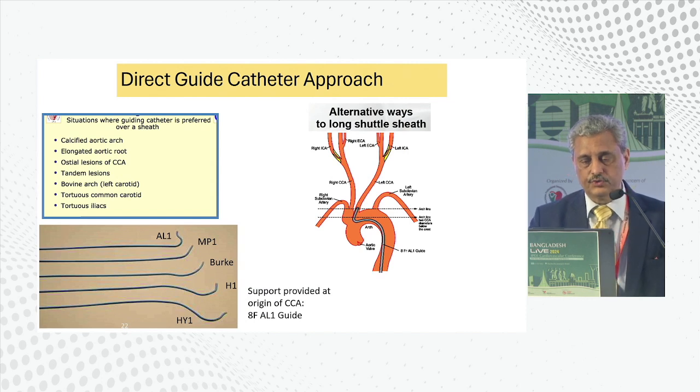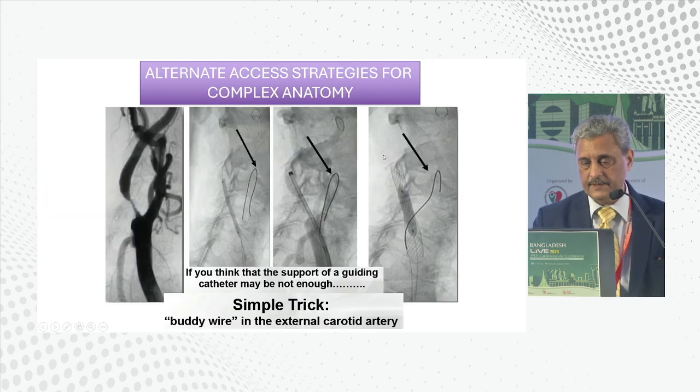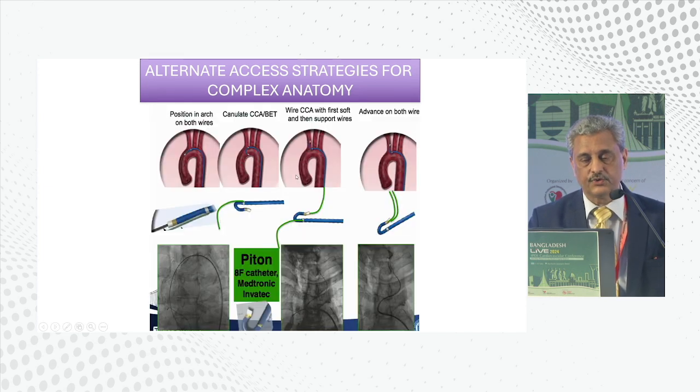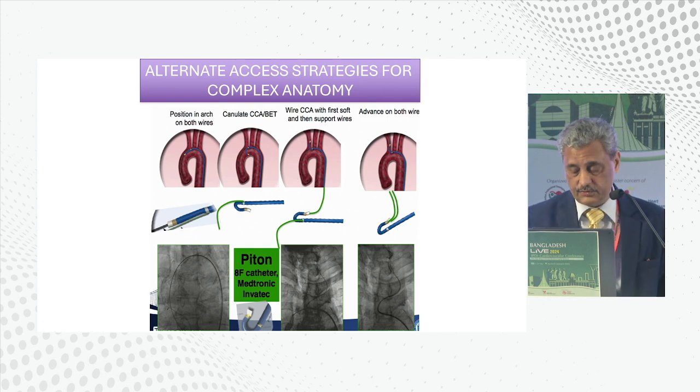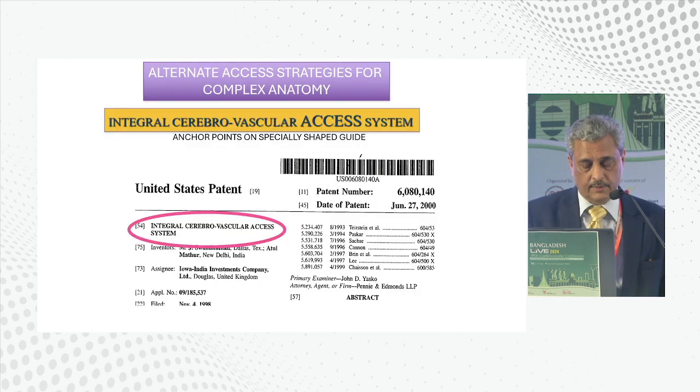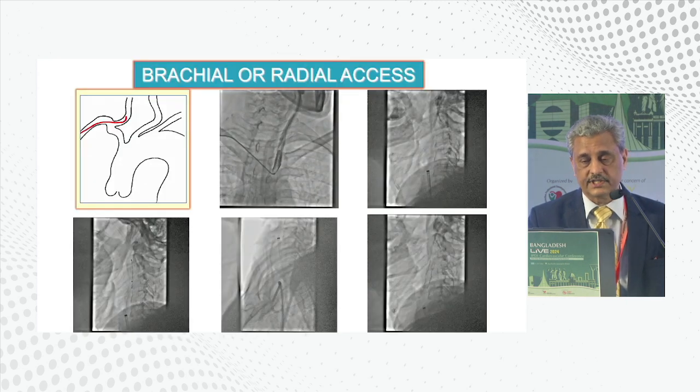Similarly, some people use guiding catheters to get into the carotid arteries, and that is when you have a very difficult anatomy. You can place your guiding catheter at the mouth of the common carotid artery. So this is an example of a situation where you don't have enough support. You can use a buddy wire in the external carotid artery to give support. A special catheter called the Piton catheter was being used by us, which is not available in our country right now. I have a US patent for a carotid access system where you get extra support from the floor of the aortic arch to get into carotid arteries which have difficult anatomy.